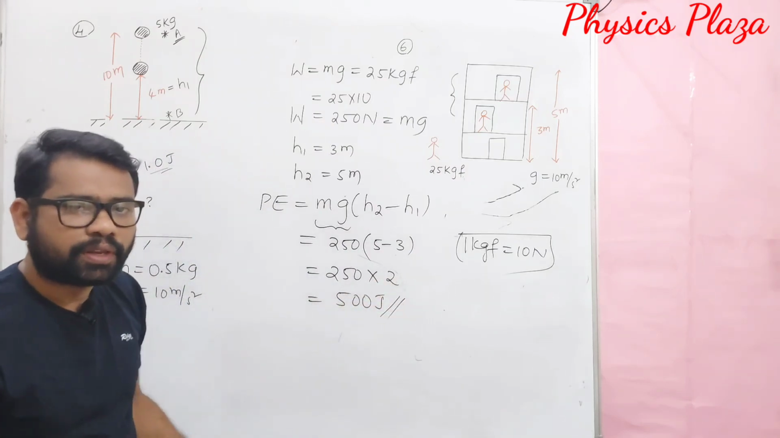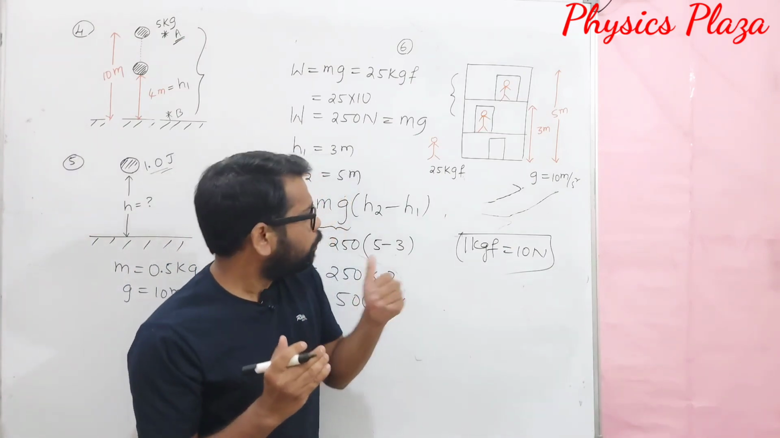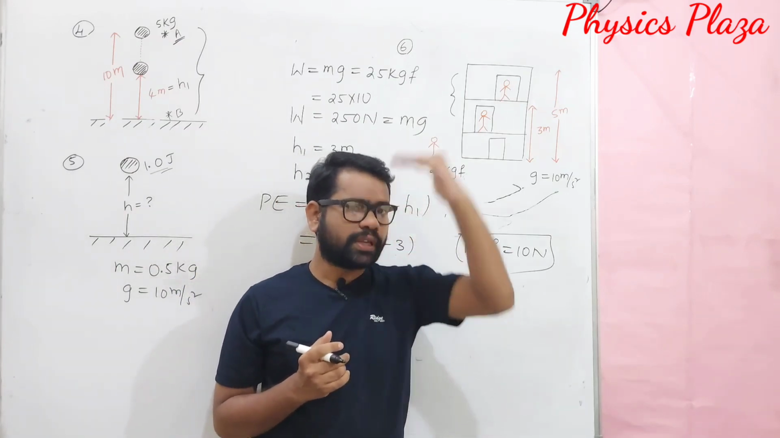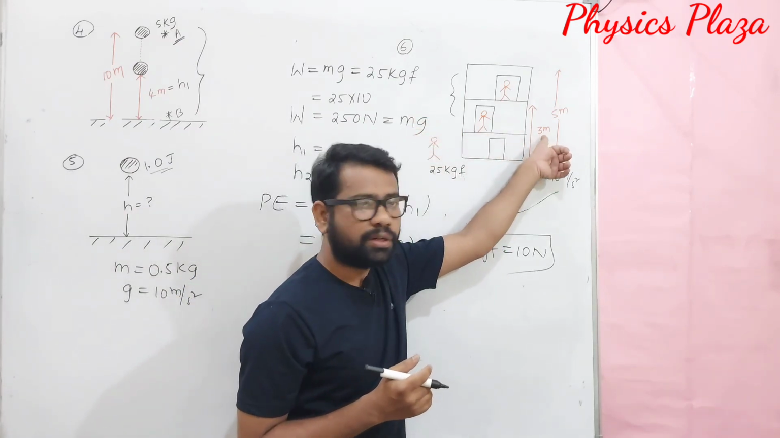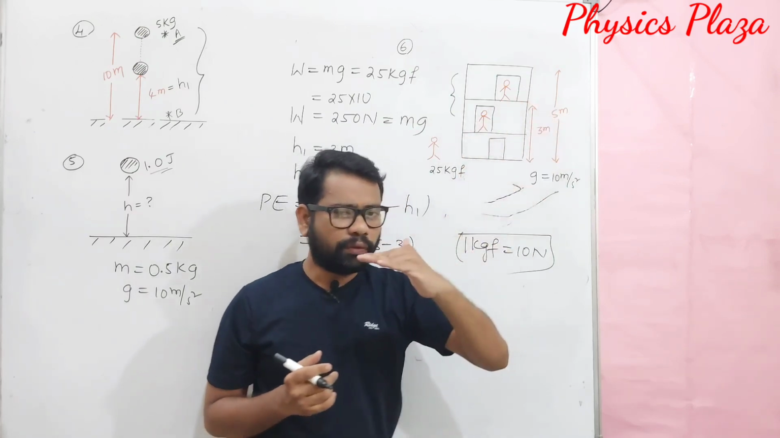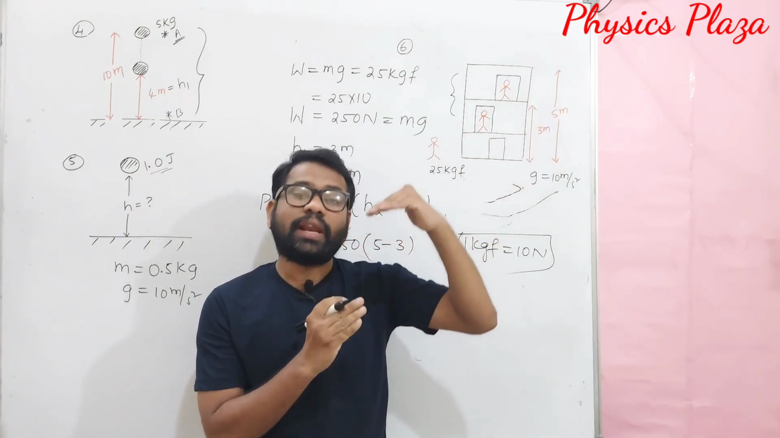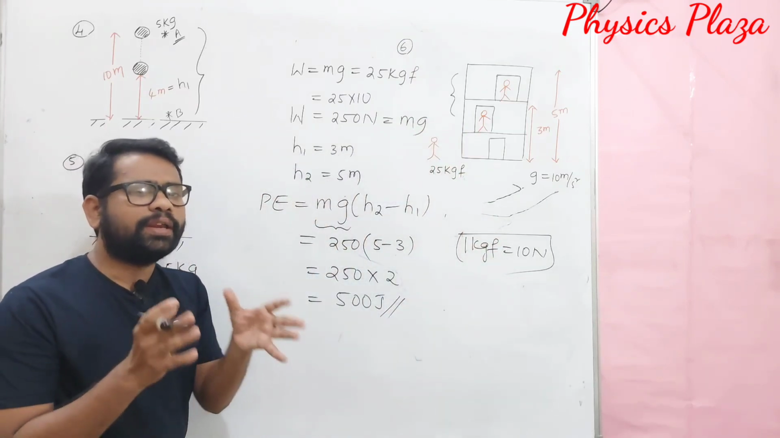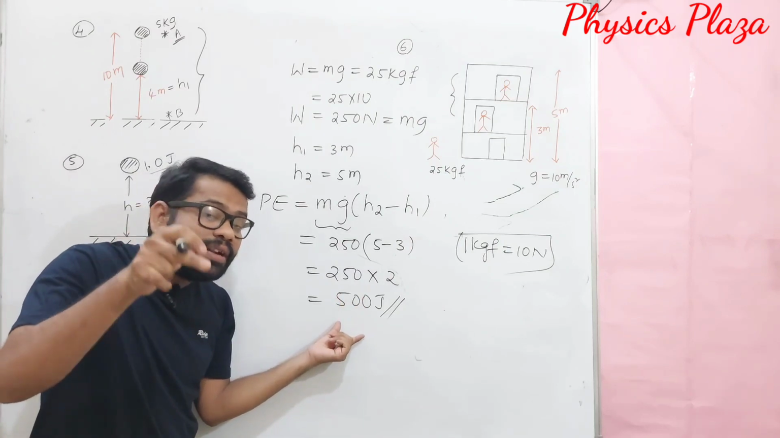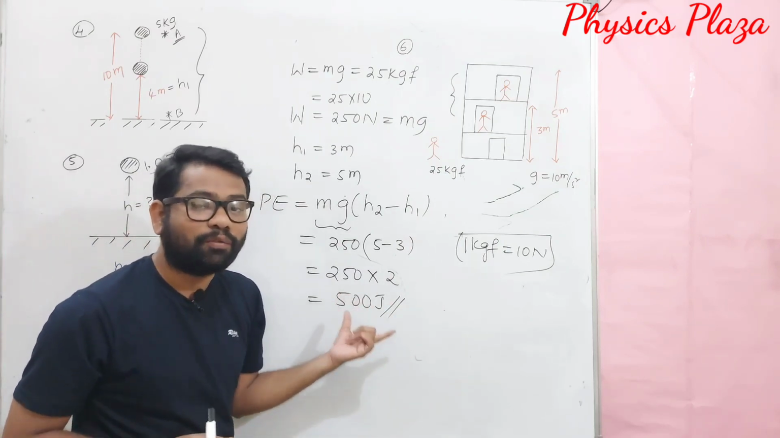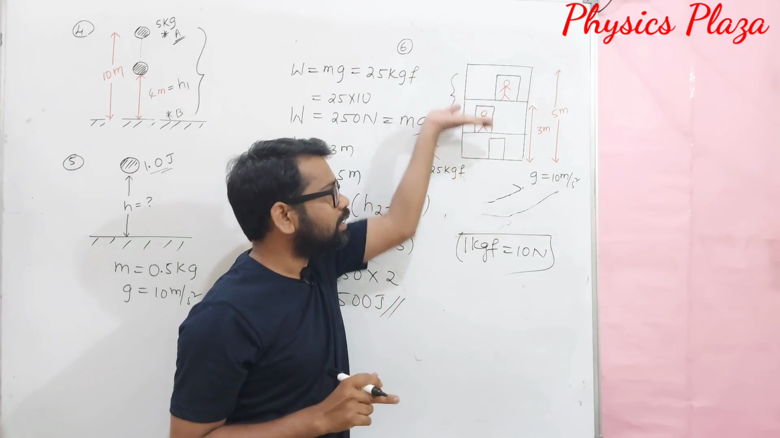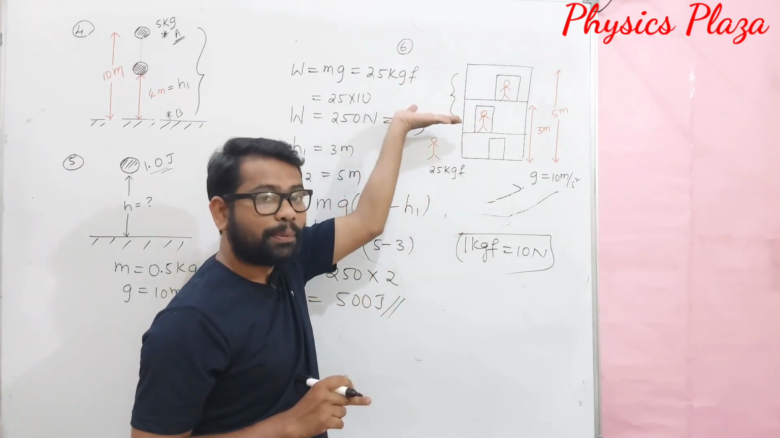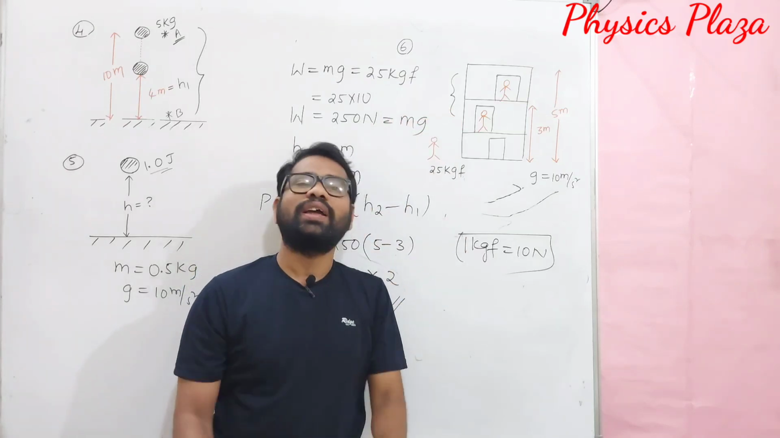So children, when a boy of weight 250 newtons moves from the first floor, at a height of 3 meters, to the second floor, at a height of 5 meters, there is an increase in gravitational potential energy. How much is it? It is 500 joules of gravitational potential energy. It is an increase because the change in position means the height is increased. Whenever the height increases, the gravitational potential energy also increases.